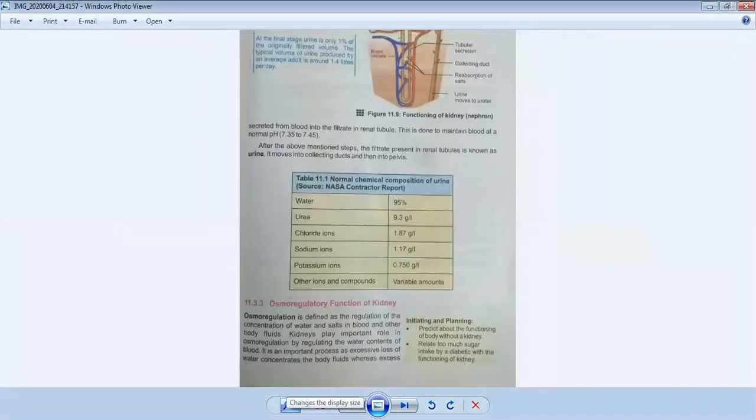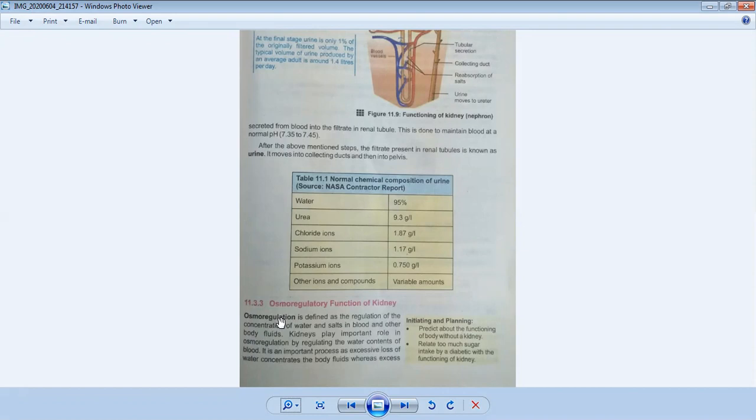Okay, now our next topic is the osmoregulatory function of the kidney. You can see on the page, osmoregulation. Before starting the chapter, we discussed homeostasis. Homeostasis means the maintenance of your body at an equilibrium state despite changes in the environment. Homeostasis consists of three parts: osmoregulation, thermoregulation, and excretion.